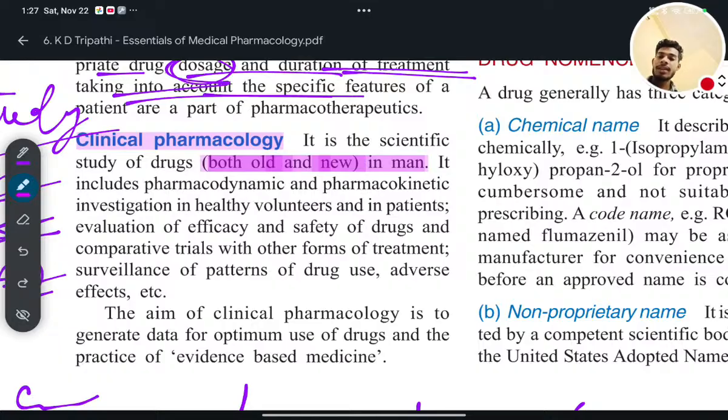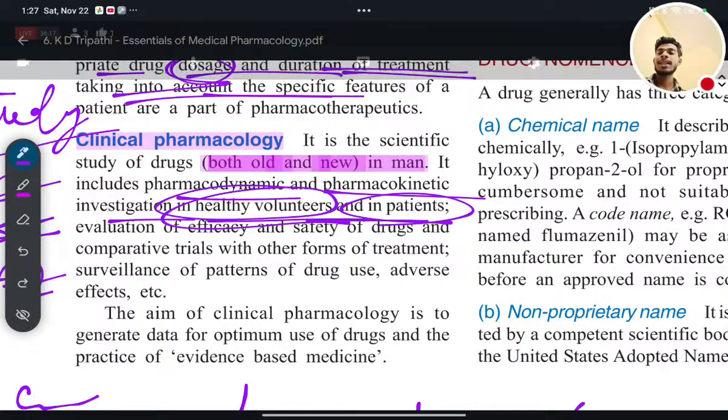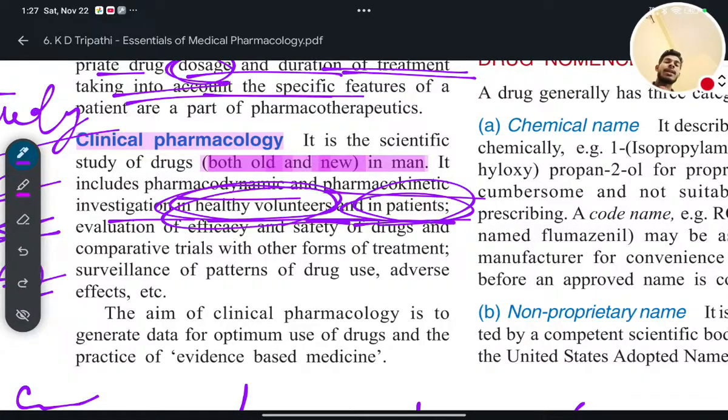It includes pharmacodynamic and pharmacokinetic investigation in healthy volunteers and in patients. So clinical studies are done in healthy people and then in patients. Why in healthy people? Clinical studies are mainly done in 4 to 5 steps.